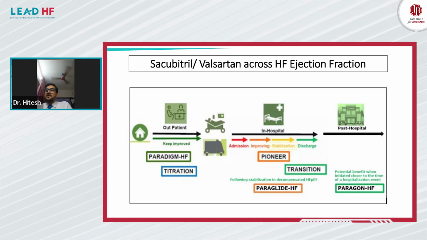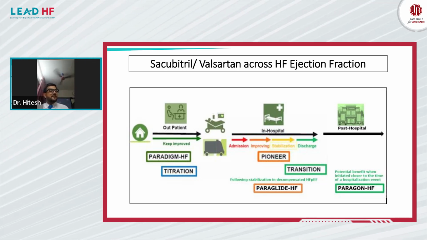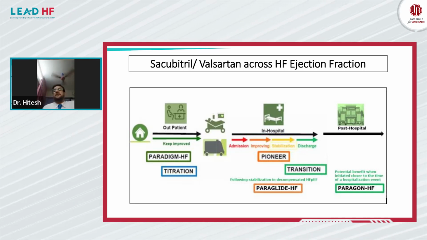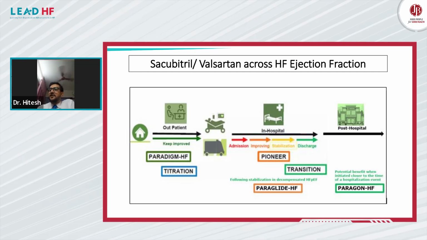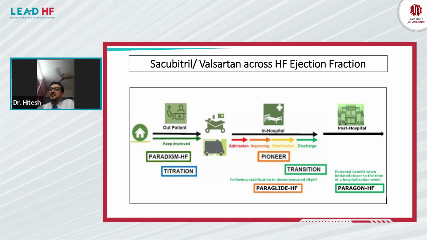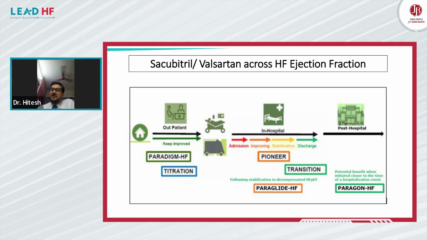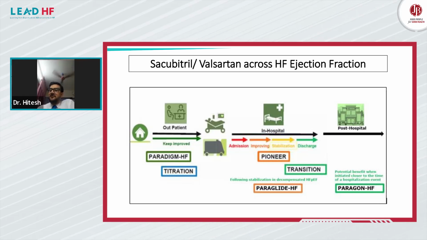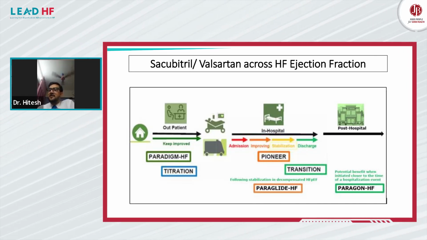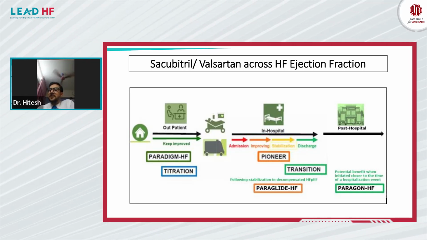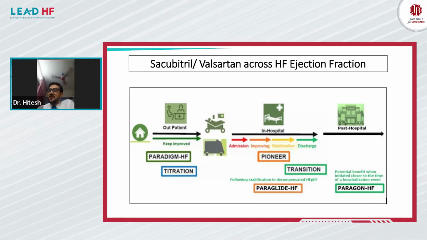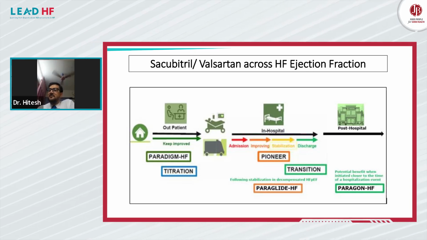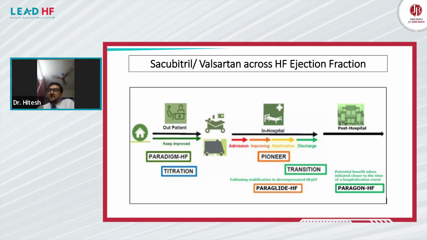Sir has rightly pointed out, heart failure with preserved ejection fraction is a somewhat ambiguous entity where the diagnostic and therapeutic avenues are still not properly explored. But for sacubitril valsartan across the ejection fraction, if we see the data: outpatients with reduced ejection fraction, PARADIGM-HF and then the TITRATION trial, then in-hospital patient admission, improving, stabilizing and discharge, PIONEER transition and PARAGLIDE heart failure trial, and post hospitalization PARAGON heart failure trial.